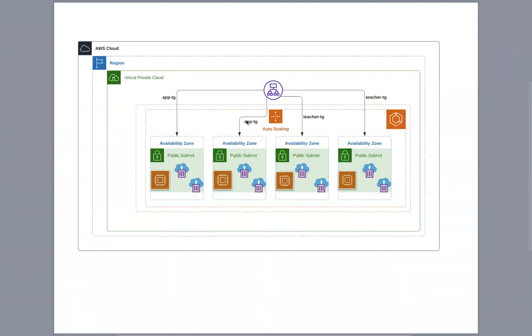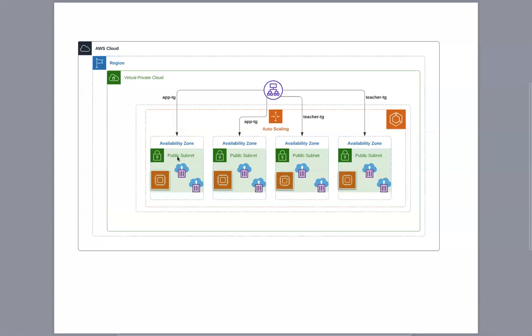So right now we are going to create 2 target groups. One target group is called the app target group, and the other is called the teacher target group. And then we are going to run multiple containers within those virtual machines. We are going to scale them. We are going to terminate some containers. But then we will see how ECS reacts based on what kind of input we give, and how all of these containers are being automatically registered to the application load balancer, to a specific target group. So I hope you got the hang of this lab, but let's go ahead and set this up.